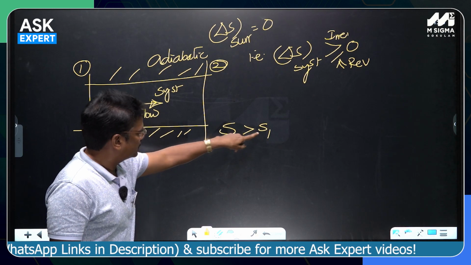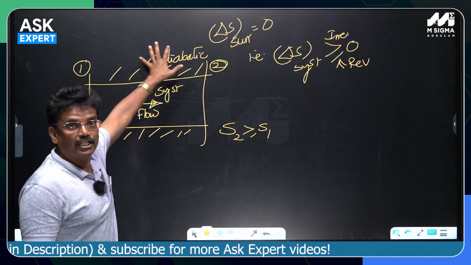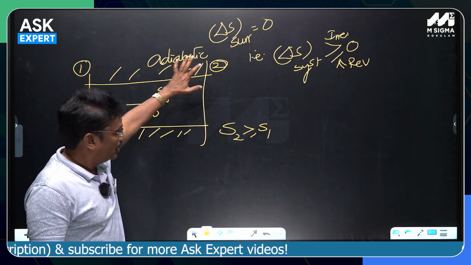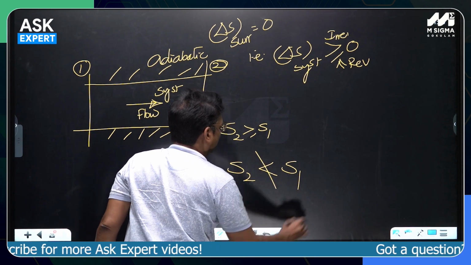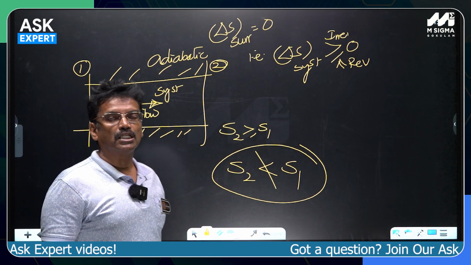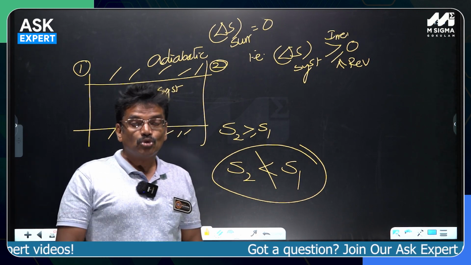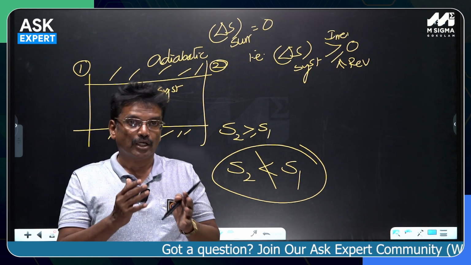If S2 is greater than S1, it is an irreversible adiabatic with friction. But S2 can never be less than S1. If it is, it will simply violate the second law of thermodynamics. So that is reversibility and irreversibility during a process.